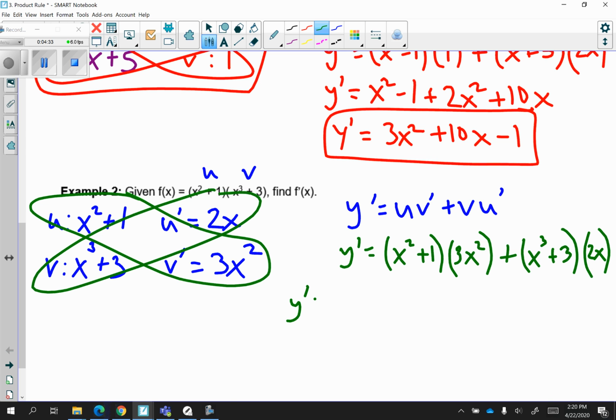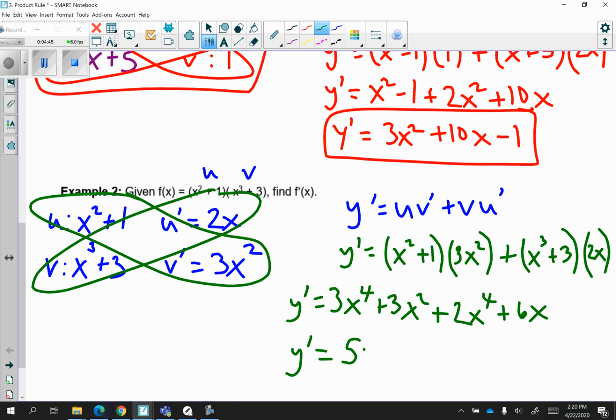Multiply that out, and I'm going to get 3x to the 4th plus 3x squared plus 2x to the 4th plus 6x. Combine like terms, and you end up getting 5x to the 4th plus 3x squared plus 6x. And that is my derivative.